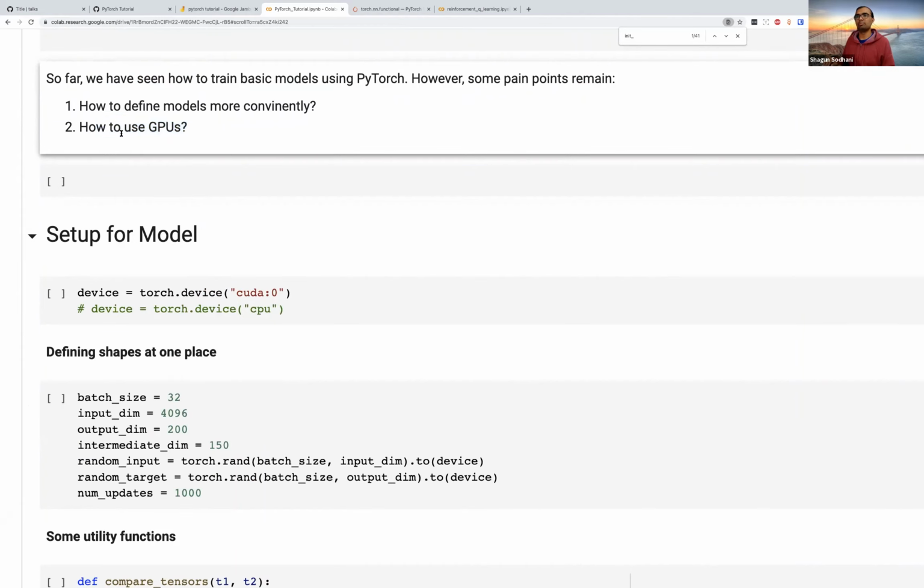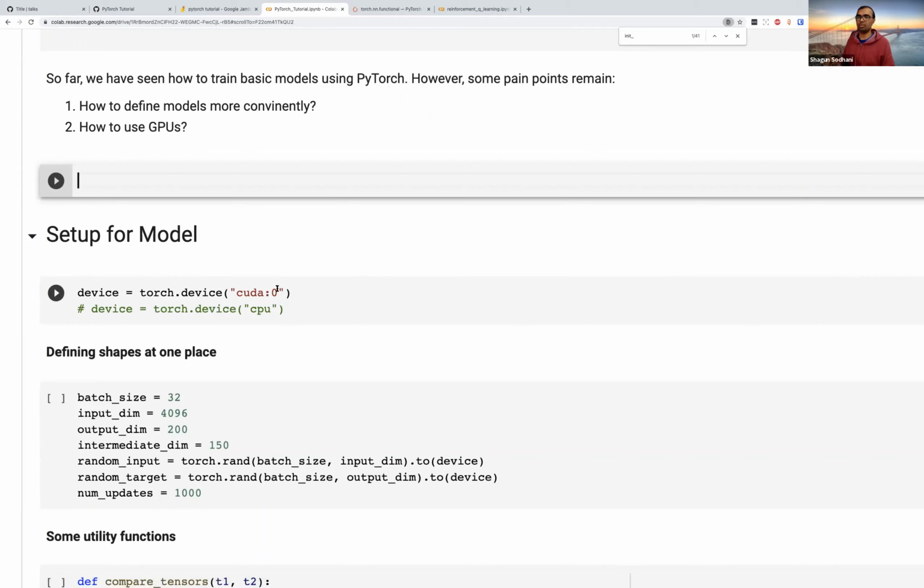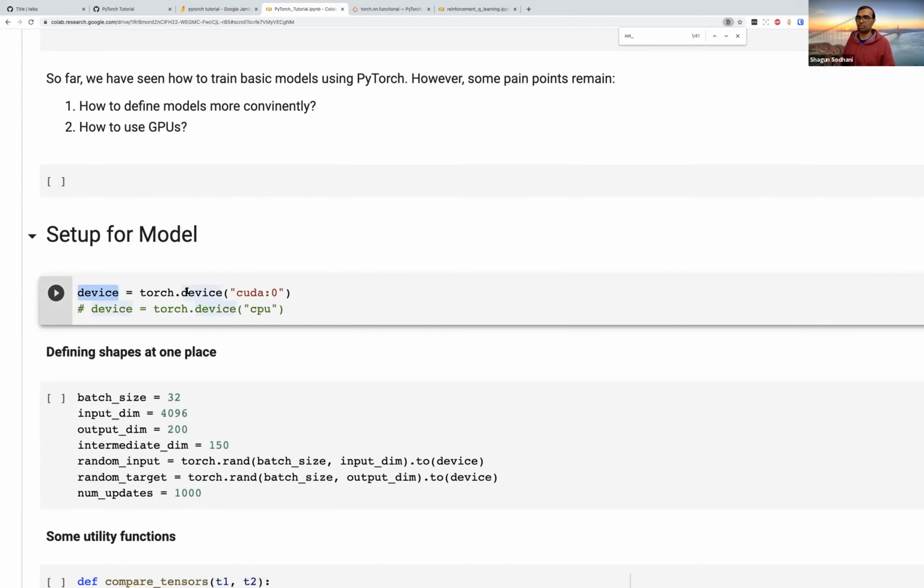Let's address the piece about GPU use first. PyTorch provides this construct called a device. So when you are starting to use PyTorch, you can create a device, and the function call works the same way. When you write cuda:0, this means you are using the first GPU on the device, or you could make a CPU device by saying device is equal to torch.device CPU. And from now on, instead of writing .to CUDA or .to CPU, we would be doing a .to(device).